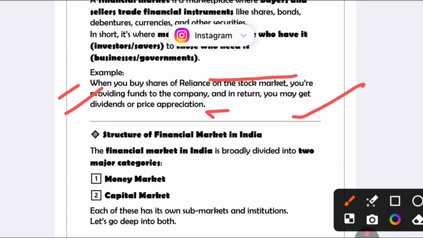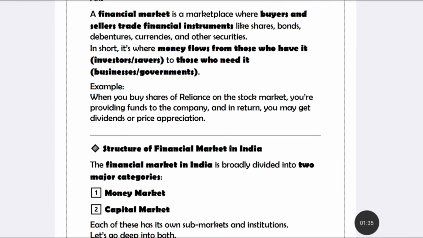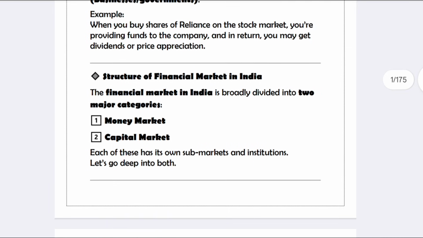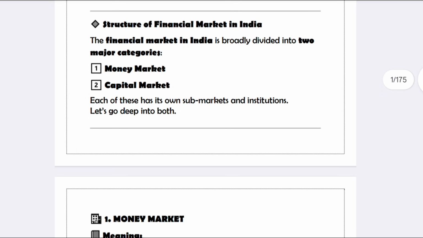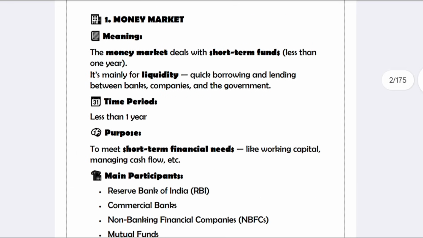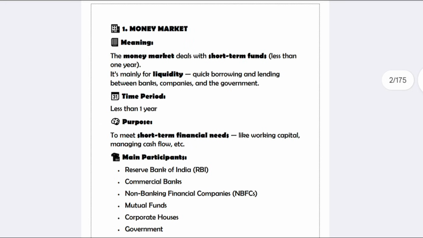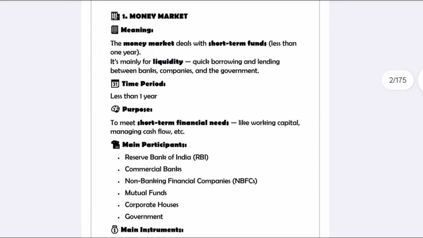Next important is the structure of financial market in India. In this structure, we have two types. The first one is the money market, and the second one is the capital market. The money market is about short-term funds, where a person gets liquidity, like quick borrowing of money from banks, companies, or government platforms.